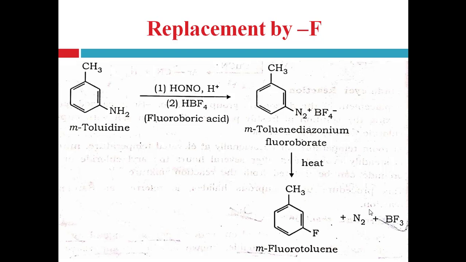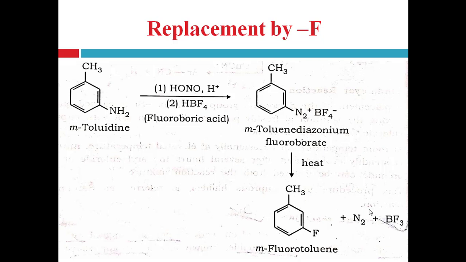First of all, metatoluidine undergoes a diazotization reaction with the help of nitrous acid, that is in presence of NaNO2 and hydrochloric acid, right? Simultaneously, this diazonium salt reacts with HBF4, that is fluoroboric acid, right?